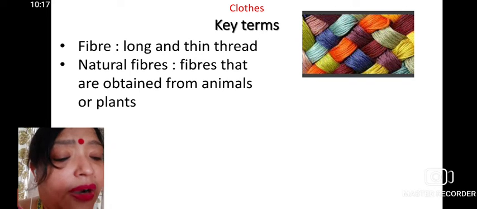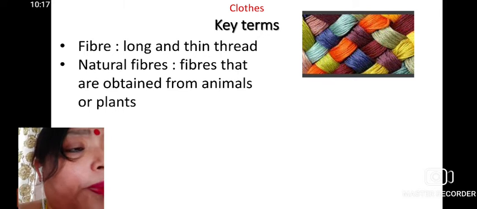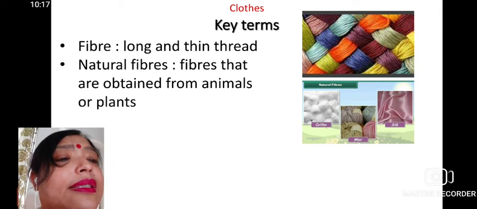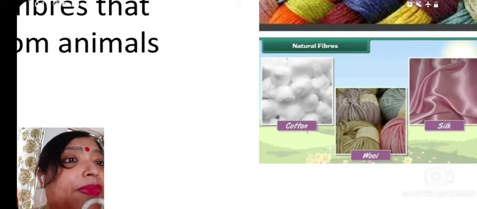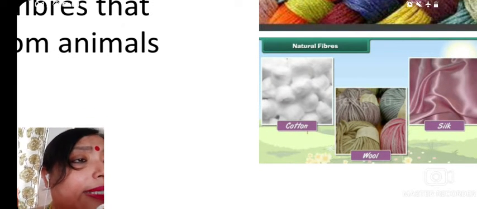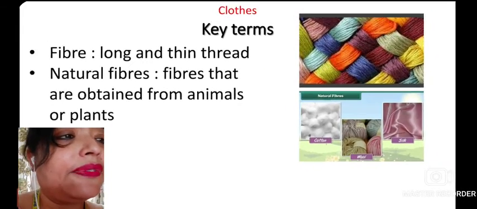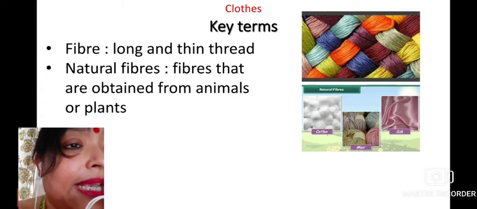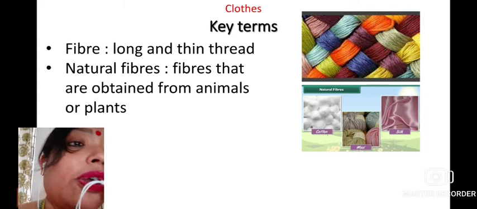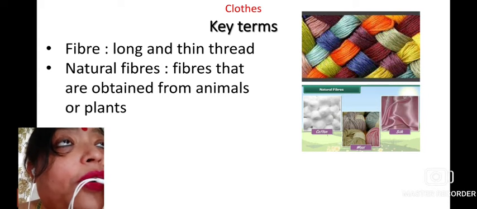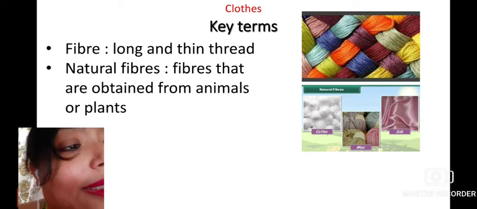Now, fibers are of two types, as I had told you. Natural fibers are obtained from animals and plants. Here you can see pictures of natural fibers, in which you can see cotton, wool, and silk. These are the different types of natural fibers obtained from nature, either from plants or from animals. From plants are cotton and jute; from animals are wool and silk.